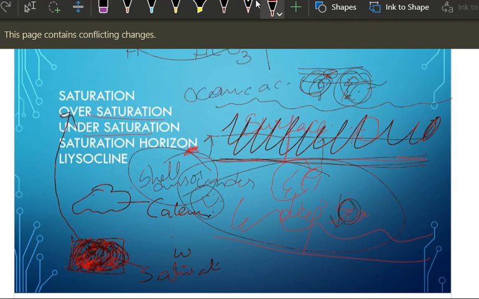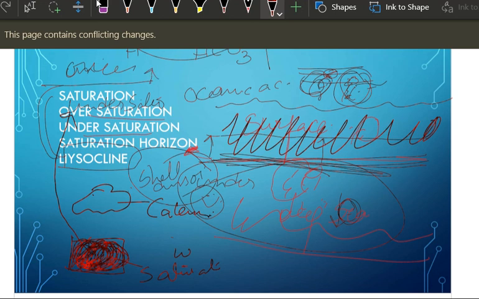Okay, what is this lysocline? This is nothing but this line only. In technical terms they are saying lysocline, the line separating under saturation and over saturation. According to this, what is happening due to ocean acidification? This line is moving up, means it is causing vulnerability to these creatures on the top.